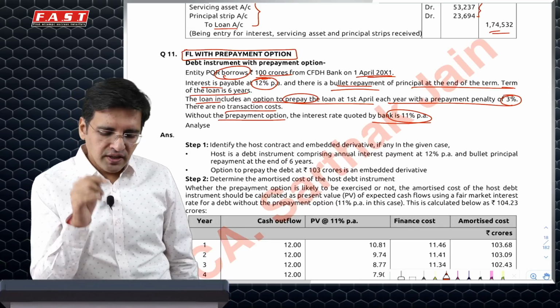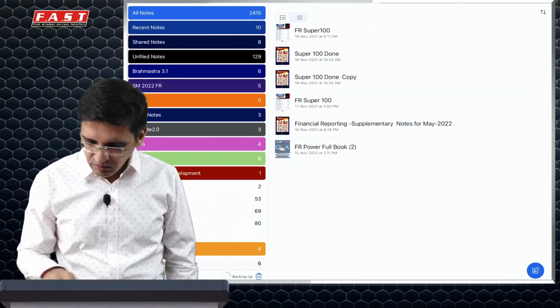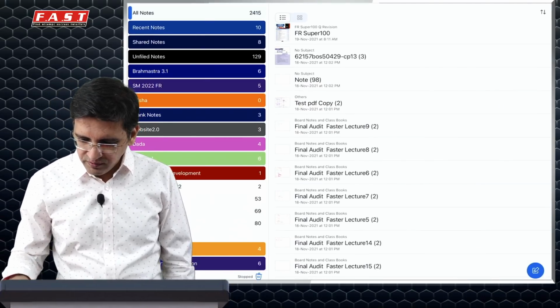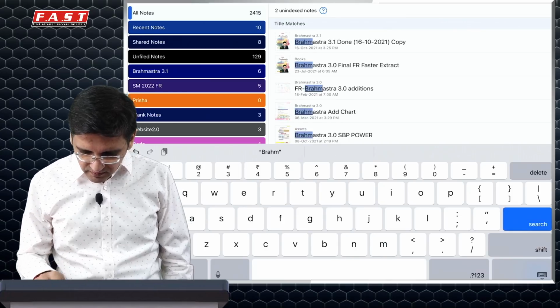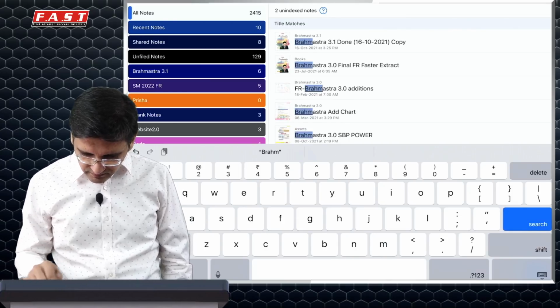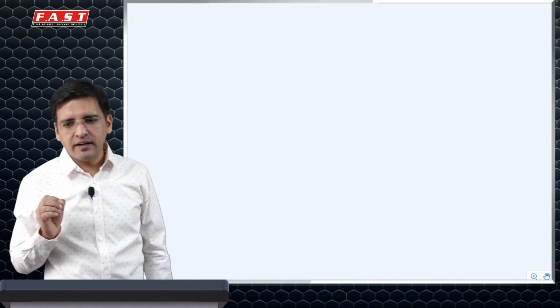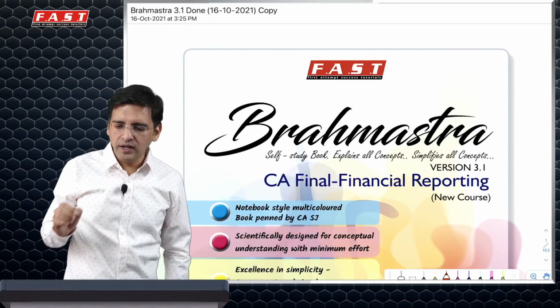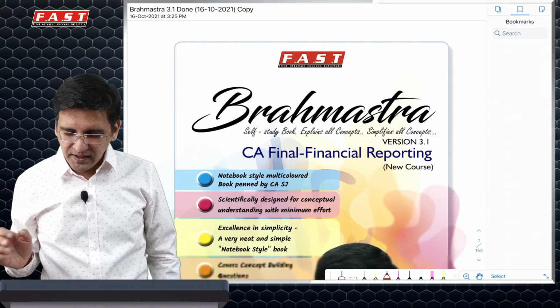If you have seen the embedded derivative concepts, I actually don't want to refer to the concepts and the notes for the moment, but just to relate you well with it. Embedded derivative concept requires you to apply split accounting, which specifically says